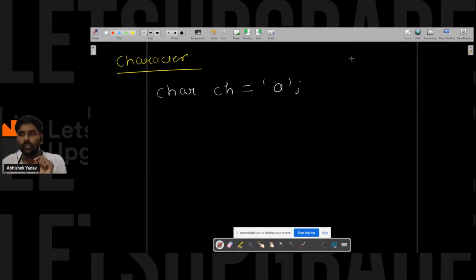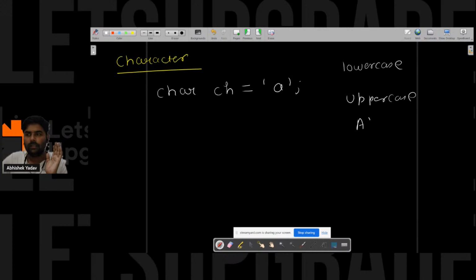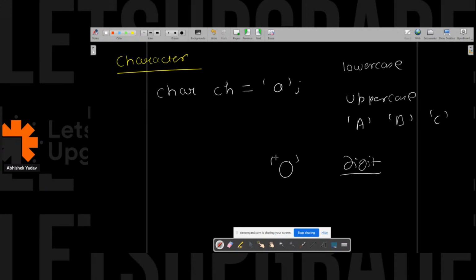Here you have a lowercase letter. If you are storing a lowercase letter as a character, you have to put a single lowercase letter in single quotes. Similarly, you have uppercase characters, that is A, B, C. Similarly, if you have to represent a digit as a character, you take a single digit and enclose it in single quotes, like 0, 1, 2.